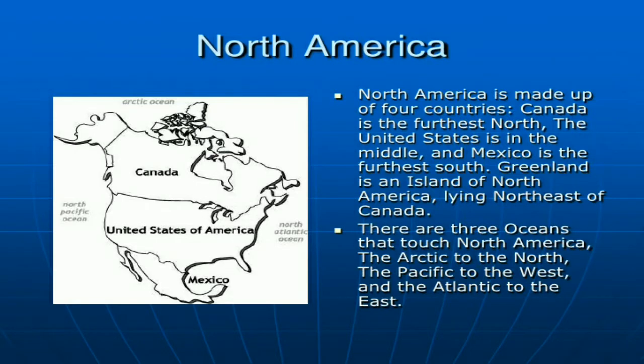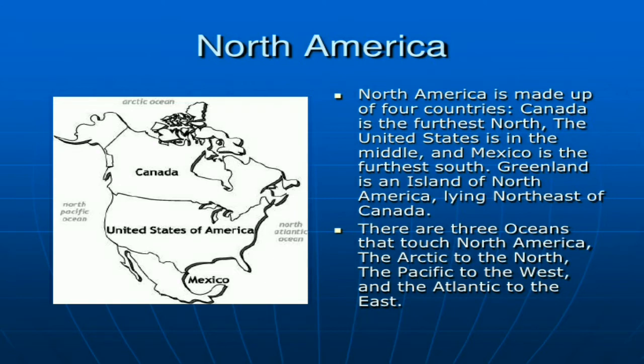So now we are going to learn about North America. Here we can see a photograph of North America, and here Canada, the United States of America, and Mexico. North America is made up of 4 countries.